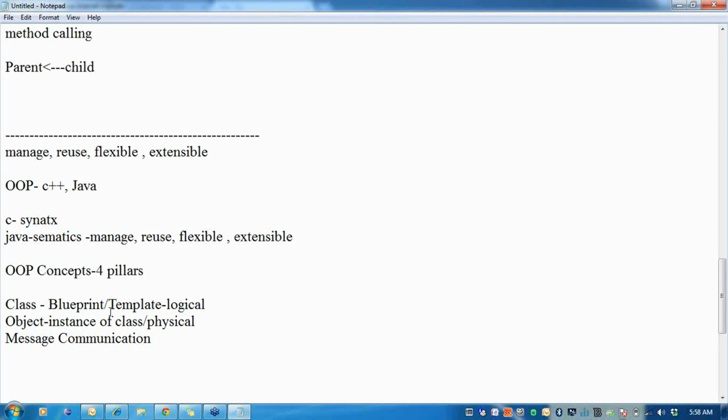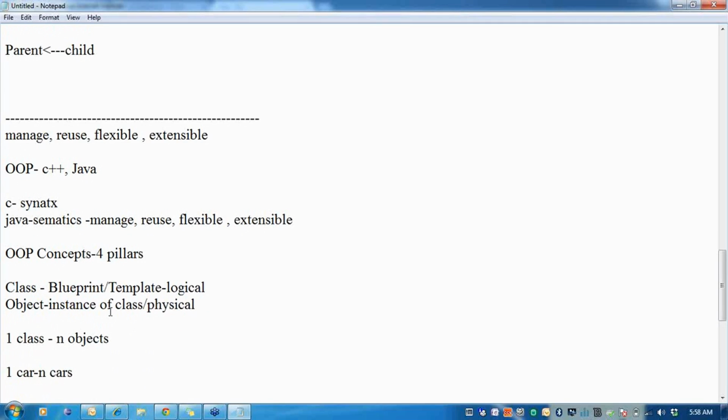So what we have is, from one class you can get n objects. From one design of a car, I can get many physical cars on the road. So from one car class design, I can get n physical cars on the road.